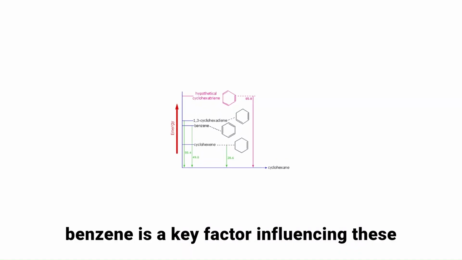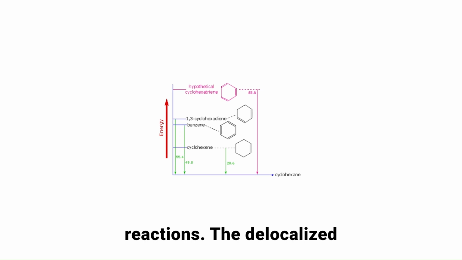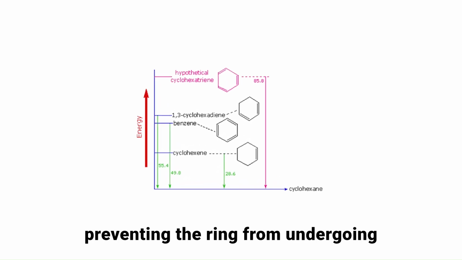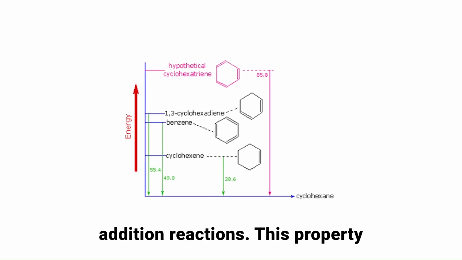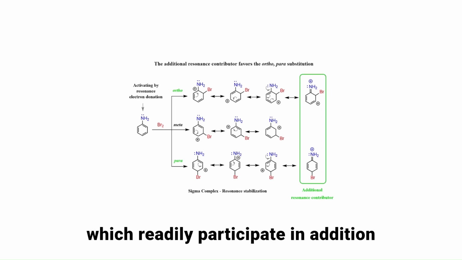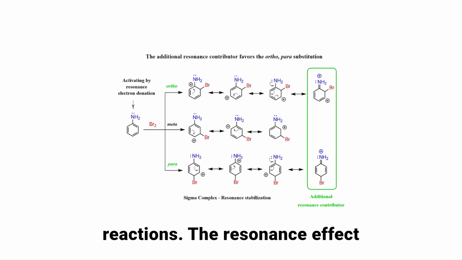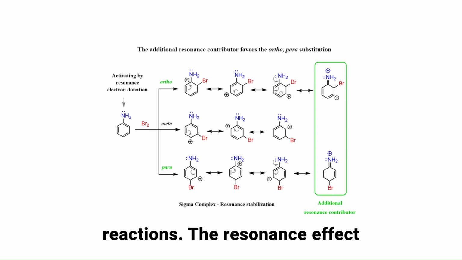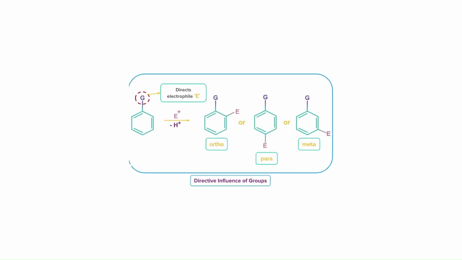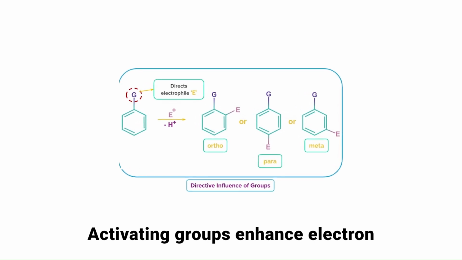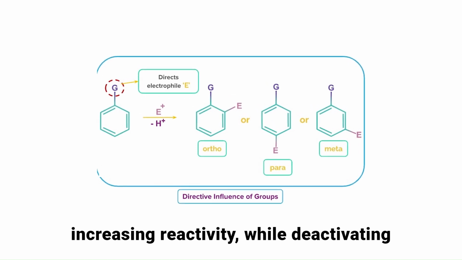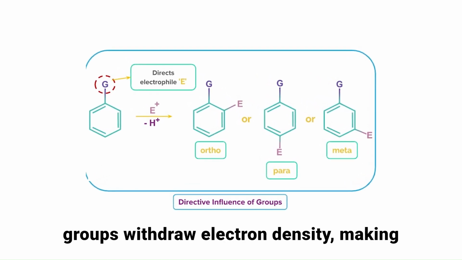Resonance in benzene is a key factor influencing these reactions. The delocalized electron cloud provides stability, preventing the ring from undergoing addition reactions. This property differentiates benzene from alkenes, which readily participate in addition reactions. The resonance effect also explains the reactivity differences in substituted benzenes. Activating groups enhance electron density through resonance donation, increasing reactivity, while deactivating groups withdraw electron density, making the ring less reactive toward electrophiles.